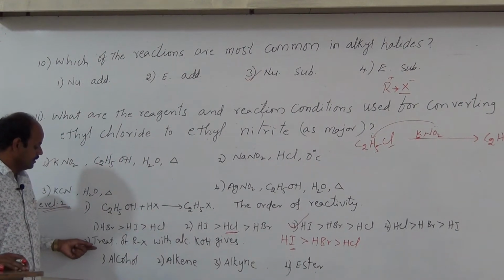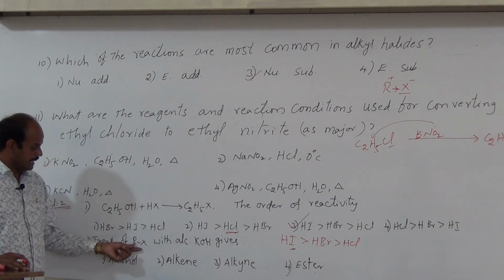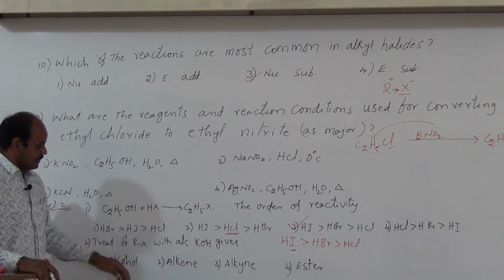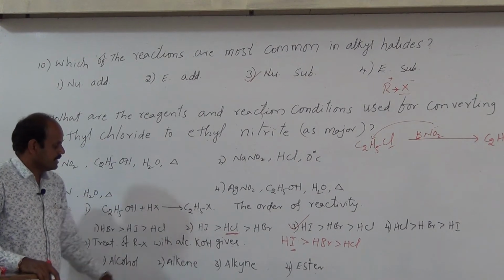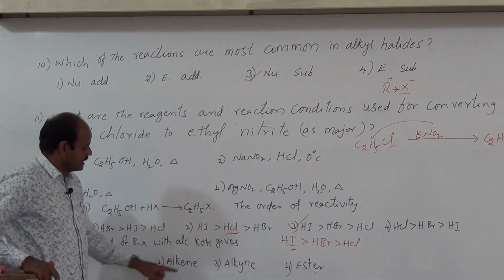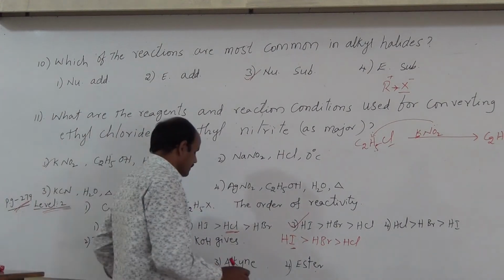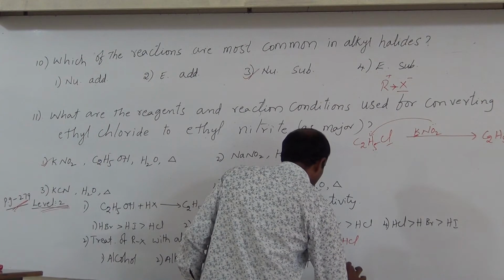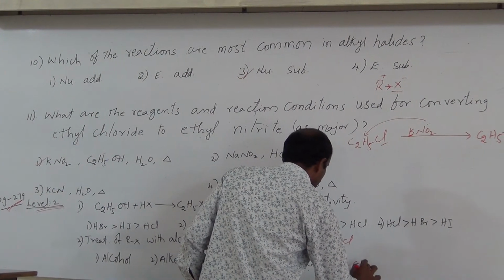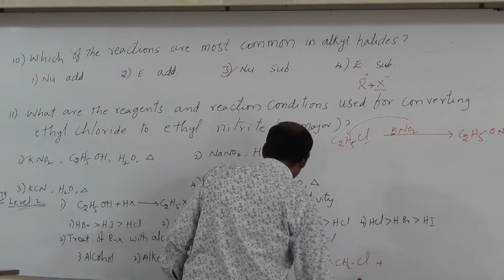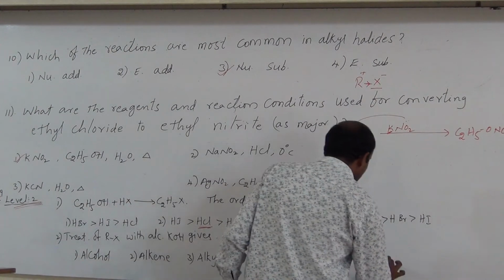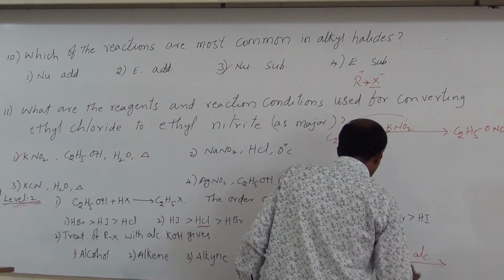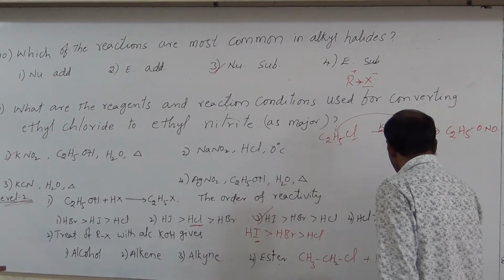Next bit, treatment of alkyl halide with alcoholic KOH gives which of the following? Alcoholic KOH means an elimination reaction, it gives alkene. So, for example, take CH3CH2Cl, ethyl chloride, reacting with alcoholic KOH. What happens here?